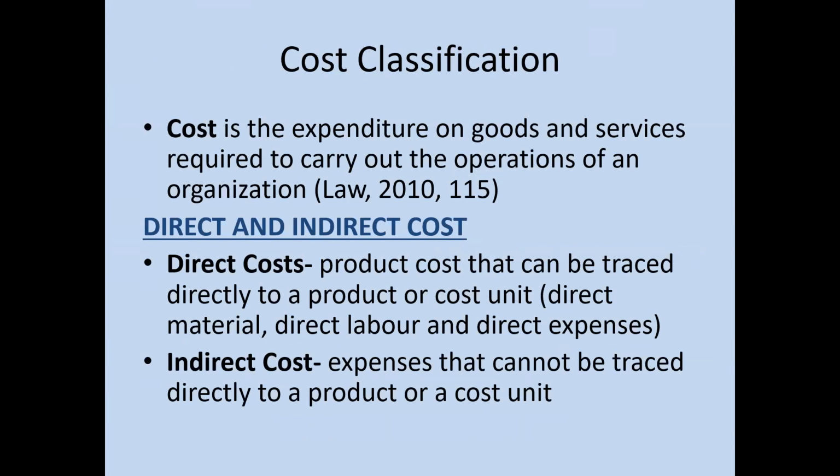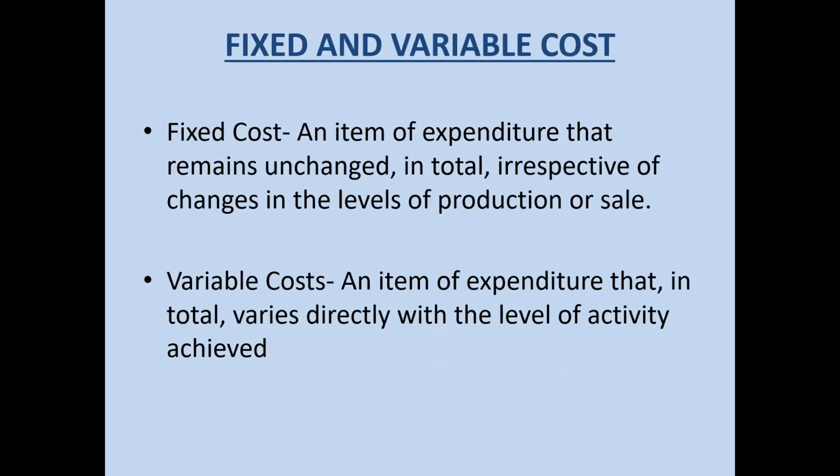Direct cost is product cost that can be traced directly to the product or cost unit, like material, direct labor, or direct expenses. Indirect cost is expenses that cannot be traced directly to a product or cost unit. Fixed cost is an item of expenditure that remains unchanged in total, irrespective of changes in the level of production or sale. Variable cost is an item of expenditure that in total varies directly with the level of activity achieved.